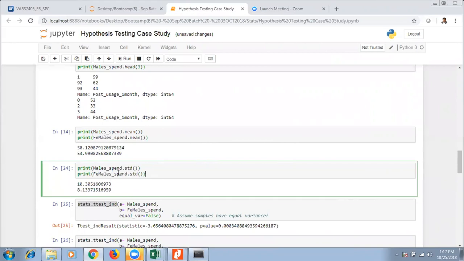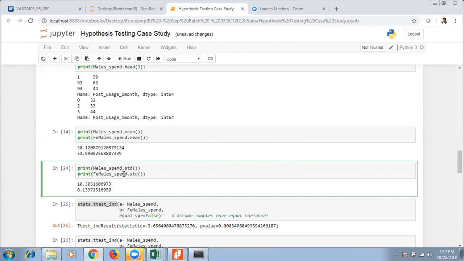The reason is, if the variance is the same, you will use one kind of statistical metric. If the variance is different, you will use a different kind of calculation. For the time being, I'm not getting into the mathematics behind the calculation, but I'm saying that if the variance is the same, you will get one statistical value, and if the variance is different, you will get another statistical value. But there is a minute difference. There is not much difference. Maybe in the third or fourth decimal, you might see the difference.